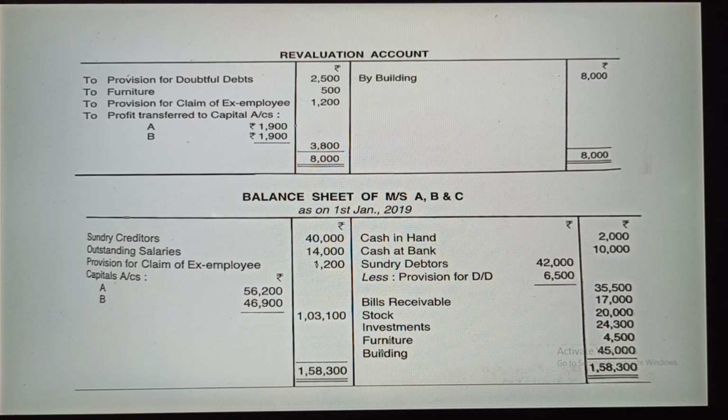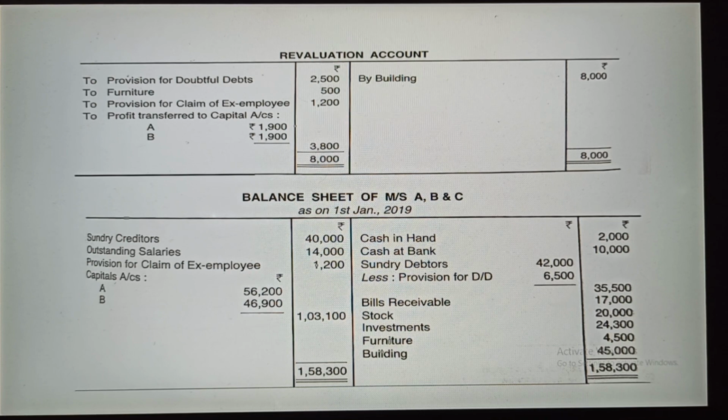Then go back, furniture. In the balance sheet it is given 5,000, and in the information it is given that it has decreased by 500, so now your furniture will be 4,500. Building, for building it is said that earlier it was 37,000 in your balance sheet, now the value of the building has become 45,000, and there is a difference of 8,000 rupees. So the latest one you will write here, 45,000. Okay, go to the liability side. On the liability side, there are no changes in the sundry creditors.